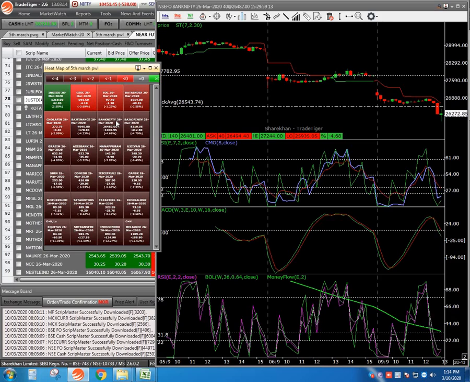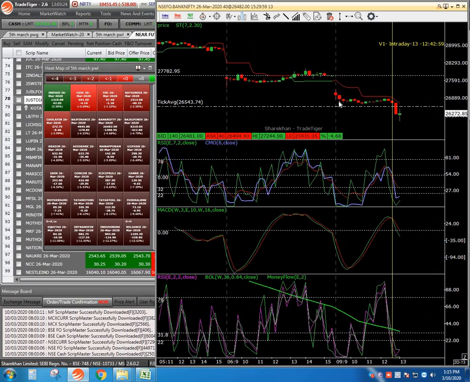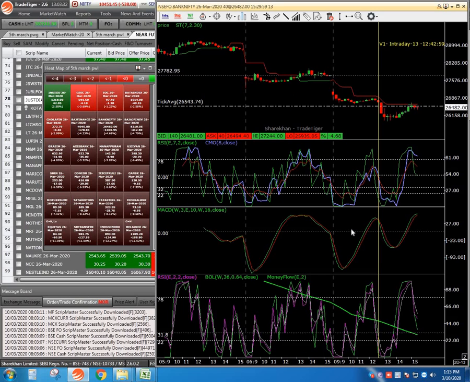Bank Nifty. You see, this is a place where it is getting shorted. I will put the vertical line here. You see, 26,690, 26,139, 500 rupees drop. So like that you can do this one.